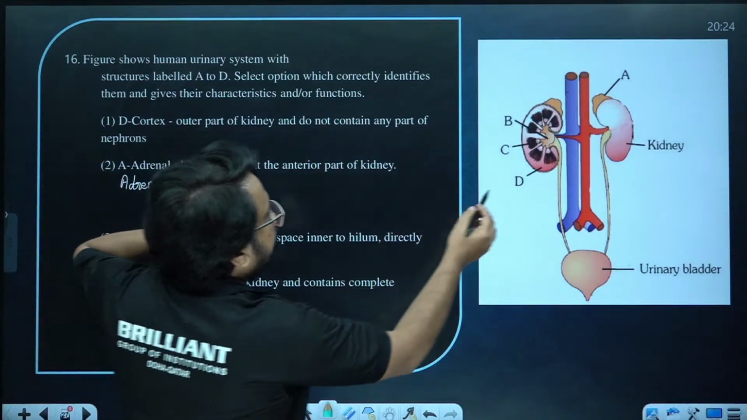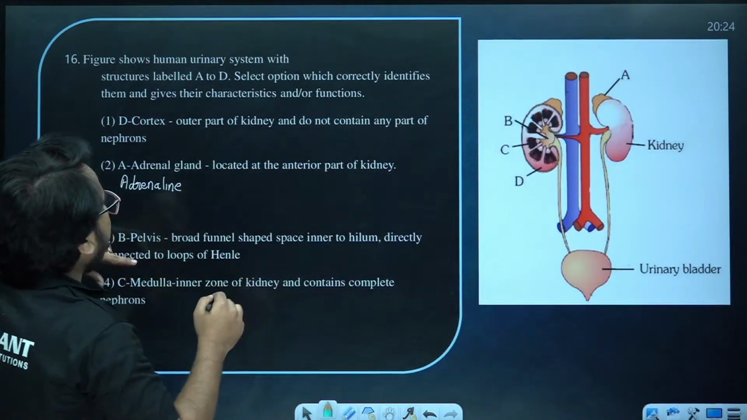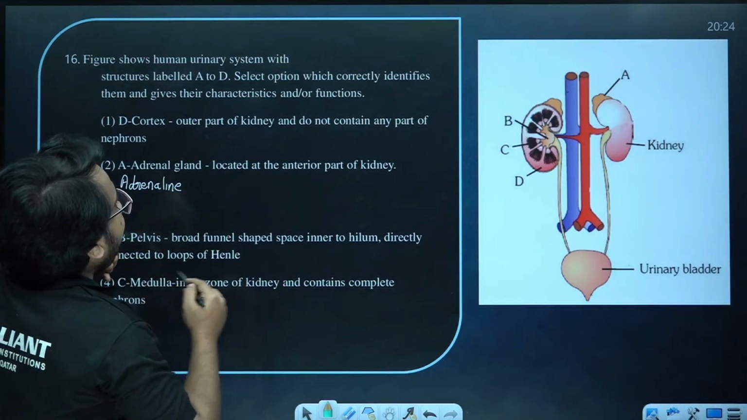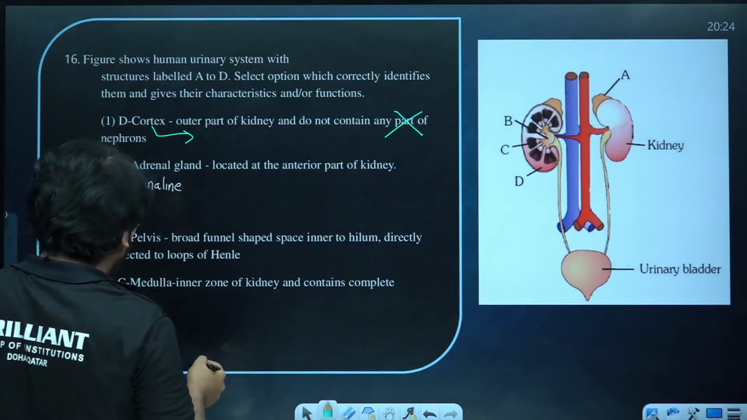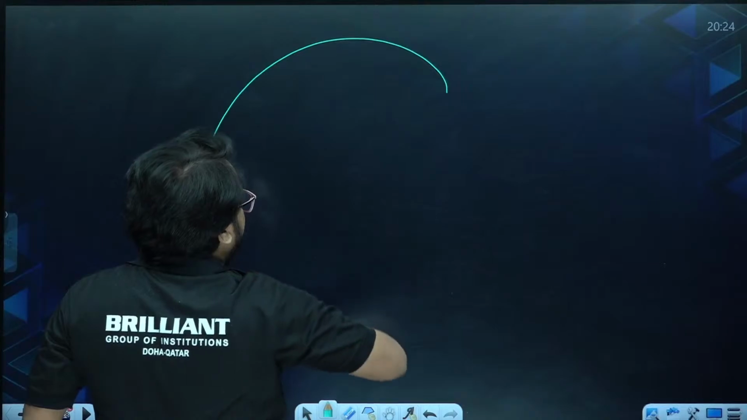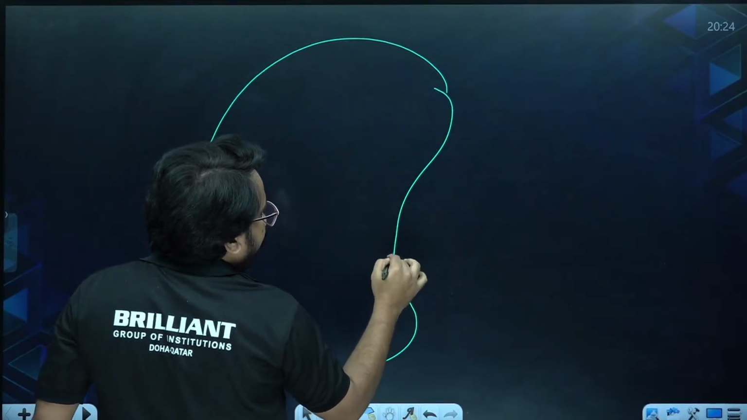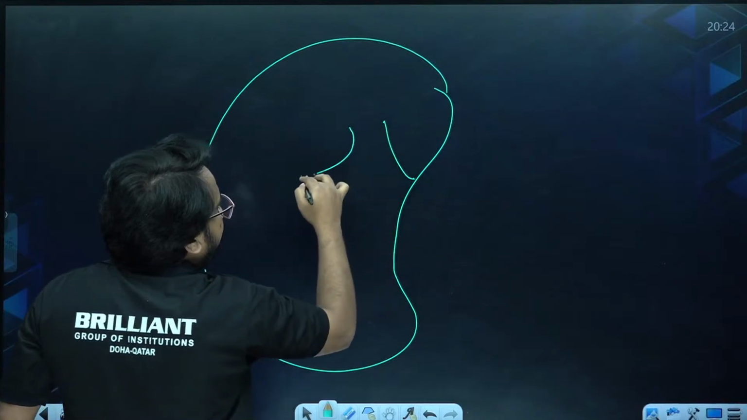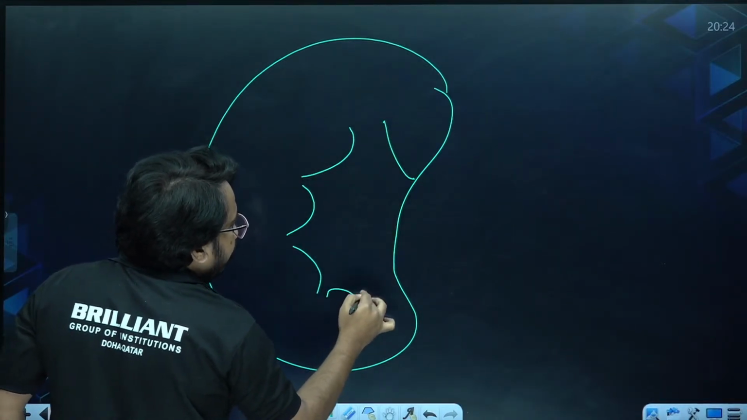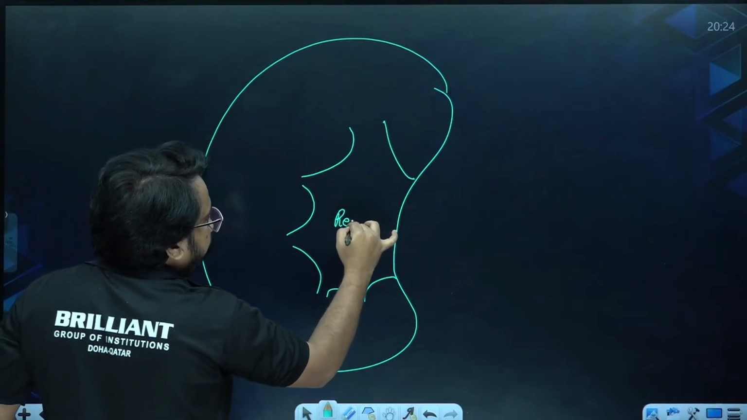So option D: in the kidney the outer portion is called the cortex, and saying that it does not contain any part of the nephron is wrong. The cortex region in the kidney will be having nephron parts. If I am taking the kidney like this, you will be knowing the concave side and the convex side. Here only the renal pelvis will be coming in the kidney.